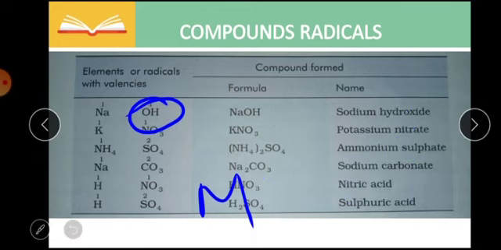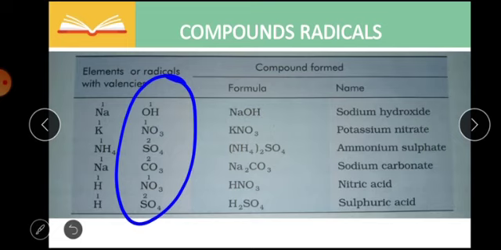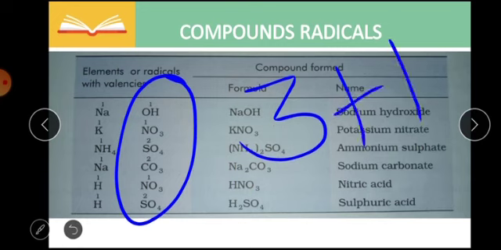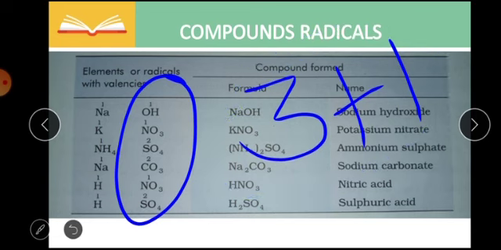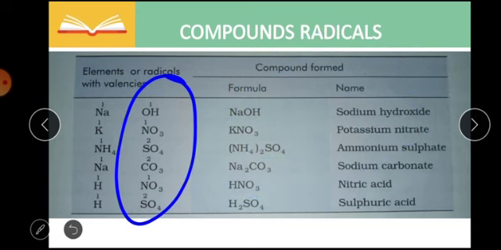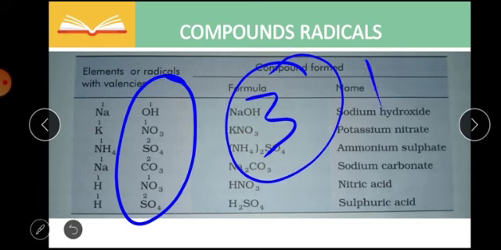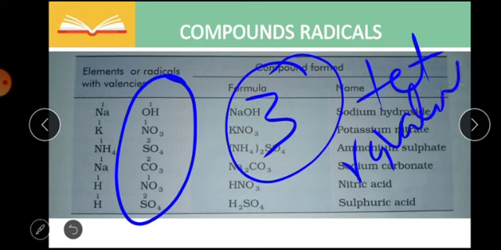There is no example given of tetravalent, but a tetravalent radical is any compound radical with a valency of 3 combined with an element with a valency of 1. The compound formed is known as a tetravalent compound. In this combination, the radical with a valency of 3 is known as a tetravalent radical.